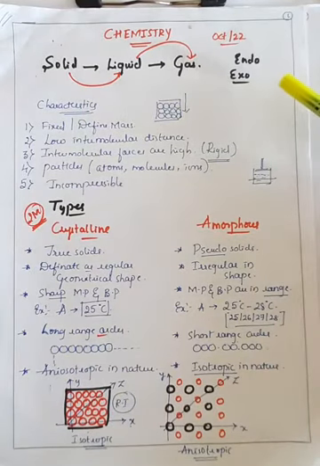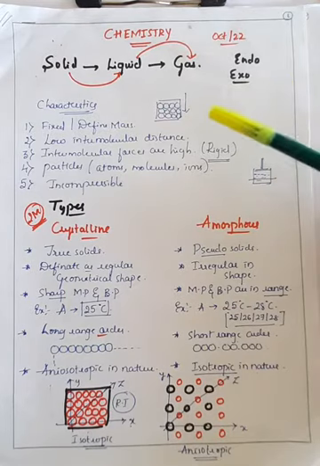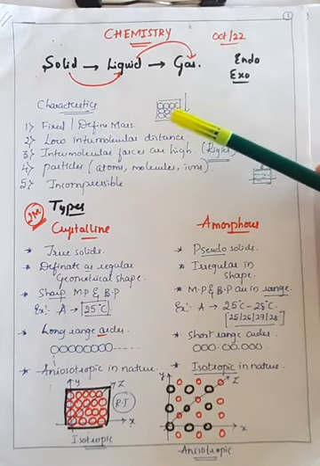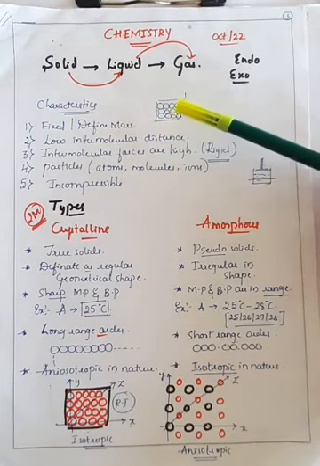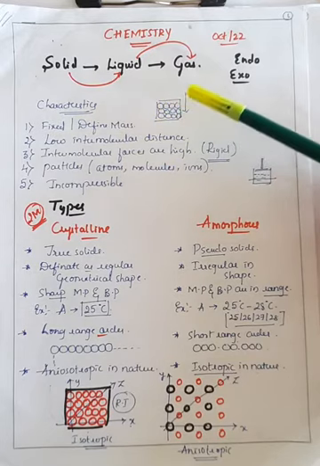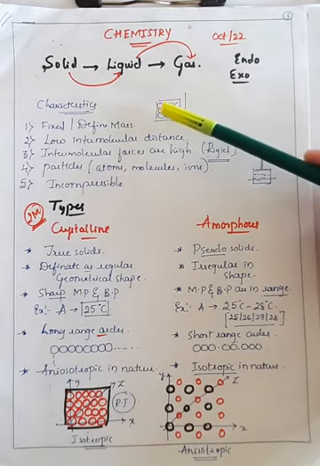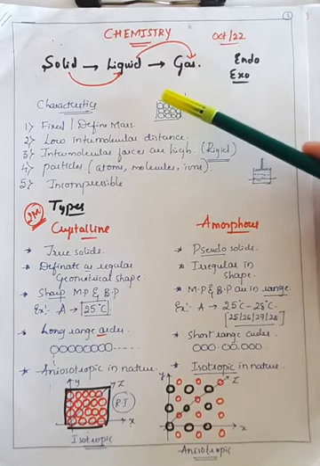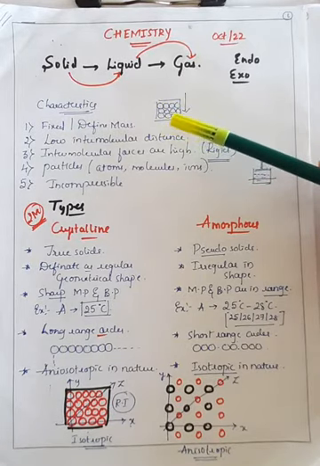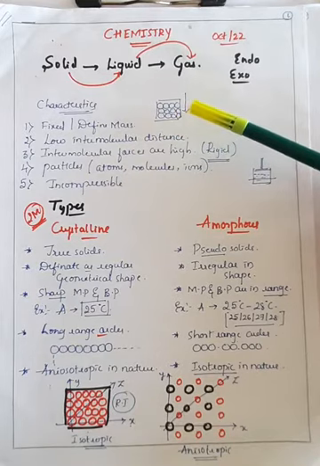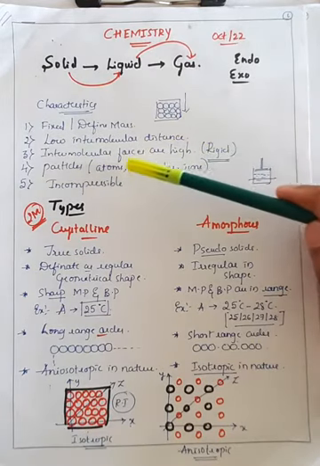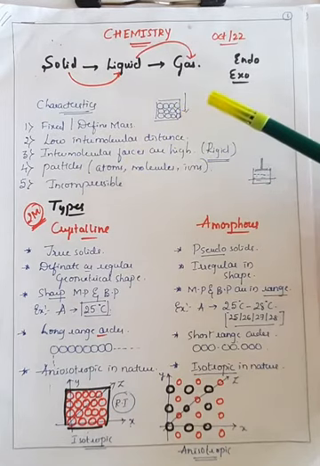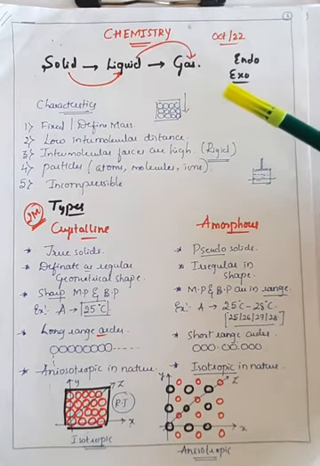So here the most important and initial thing we have to study is the characteristics of solids, right? Solids will have certain characteristics, listed here. One is fixed mass, or you can call it a definite mass, and second one is low intermolecular distance. Here you can observe this diagram. Since there is a compact arrangement of atoms, the intermolecular distance will be very less. You cannot observe any kind of space between the atoms. Even if it is present, it is a very negligible value, therefore we can call it low intermolecular distance.